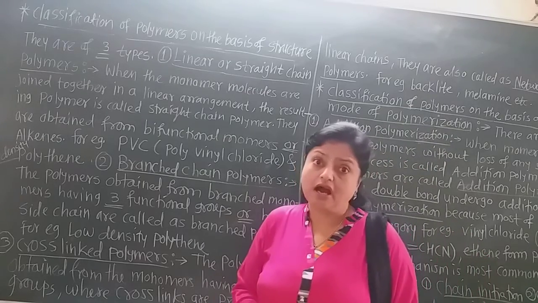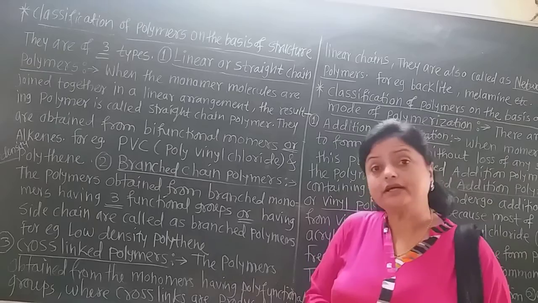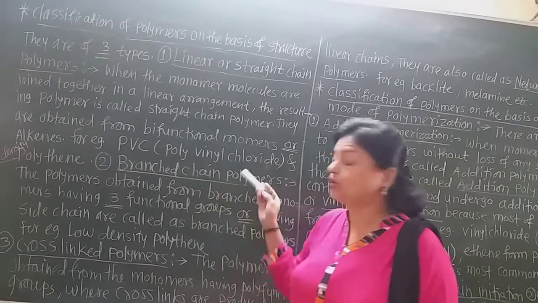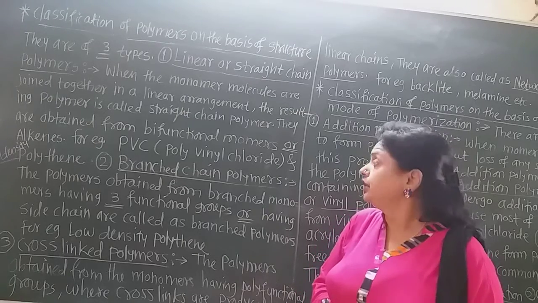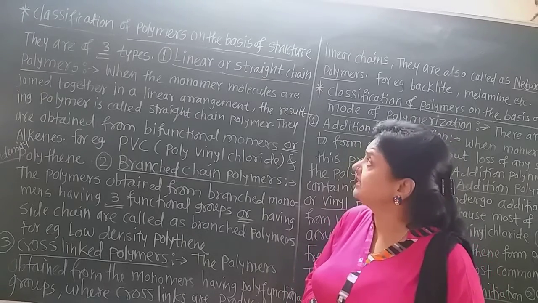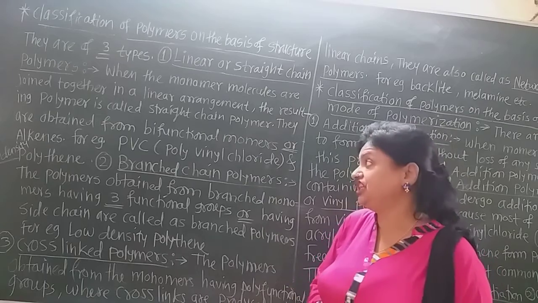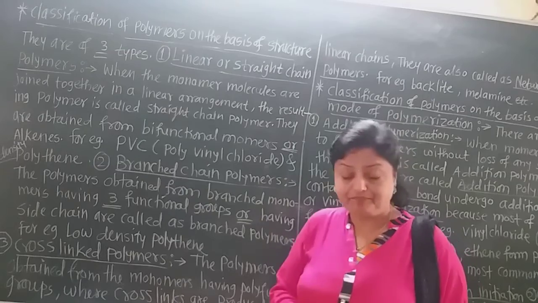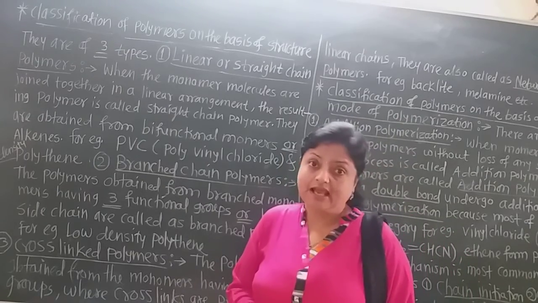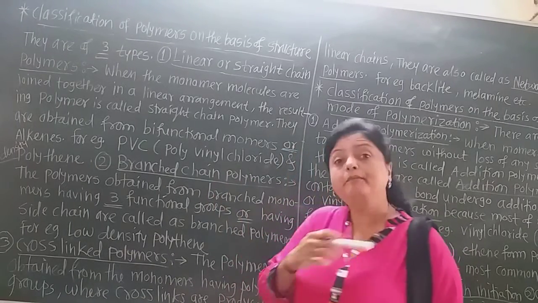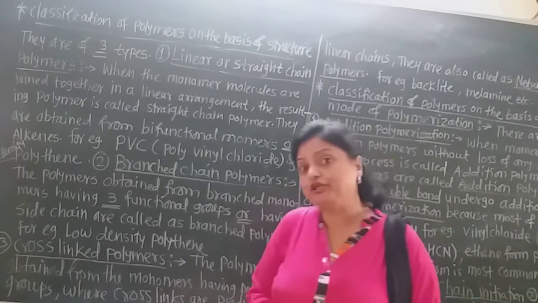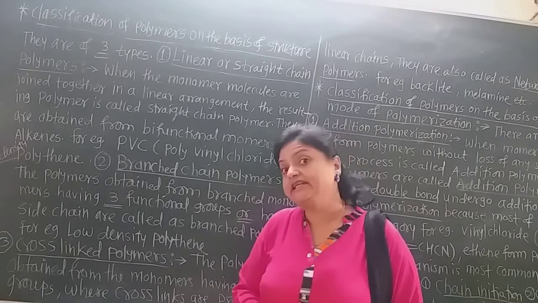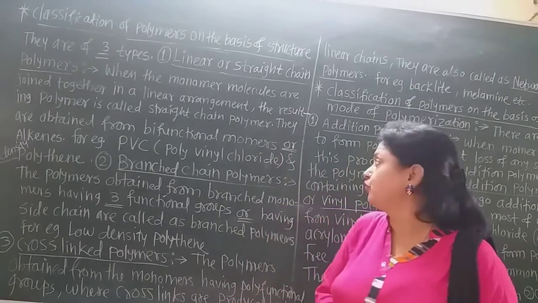For example, polyvinyl chloride, PVC pipe, you know, we are using for supplying water in water plants. Most of these polyvinyl chloride pipes are used. That is a polymer of the linear or straight chain type, in which vinyl chloride is the monomer, and by joining many units of vinyl chloride, the PVC polymer is formed, which is a straight chain polymer.